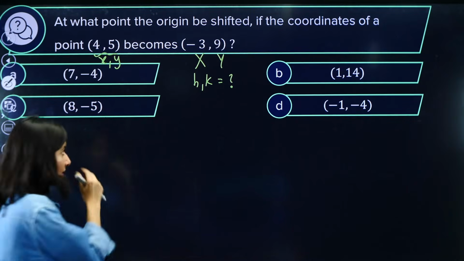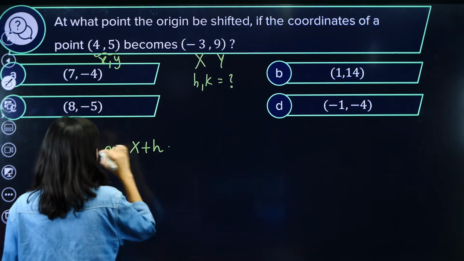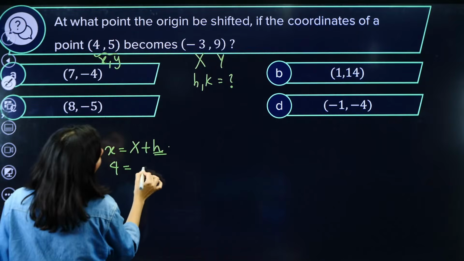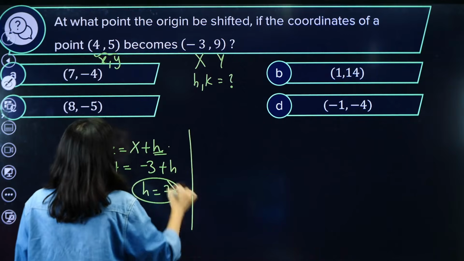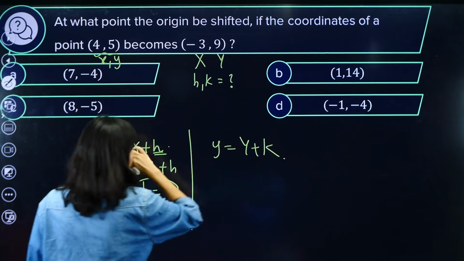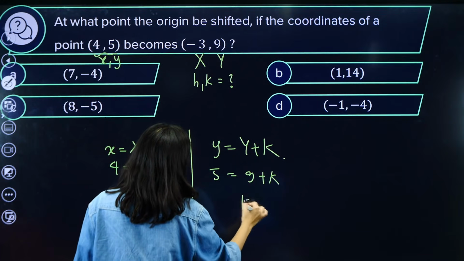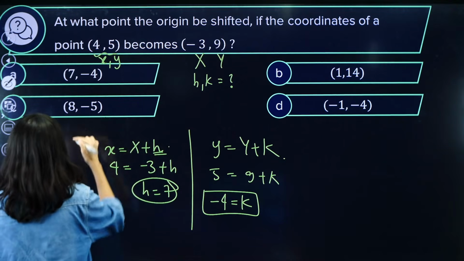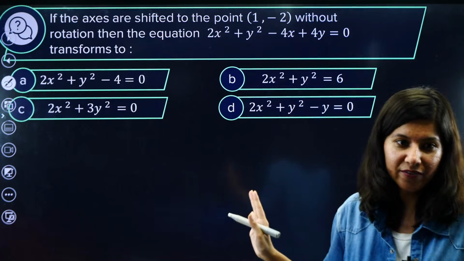Okay, let us apply that formula. X is equal to capital X plus h. H is what we are looking for. Small x is 4. Clearly, h is coming out as 7. Similarly, y is equal to capital Y plus k. K is what we are looking for. 5 equals 9 plus k. K is nothing but minus 4. So 7 comma minus 4, option A. Easy peasy, application based, very easy.